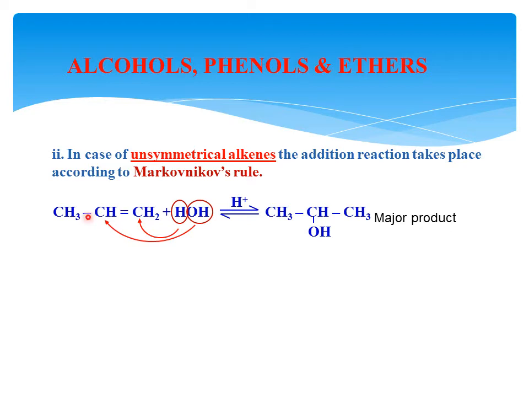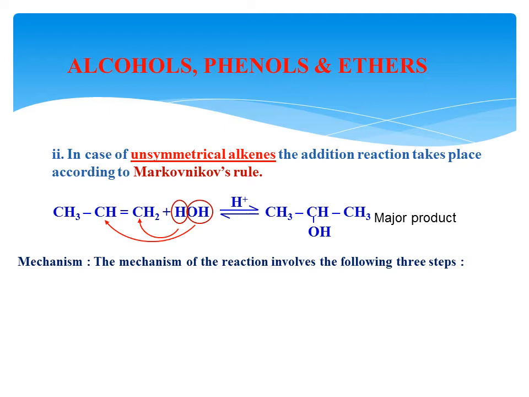What do you mean by that? Here unsaturation is present between these two carbon atoms. This carbon contains one hydrogen atom and this carbon contains two hydrogen atoms, so the carbon with fewer hydrogens is the one receiving the OH species. Therefore the major product formed is a secondary alcohol. For this we have a mechanism of how this reaction occurs.